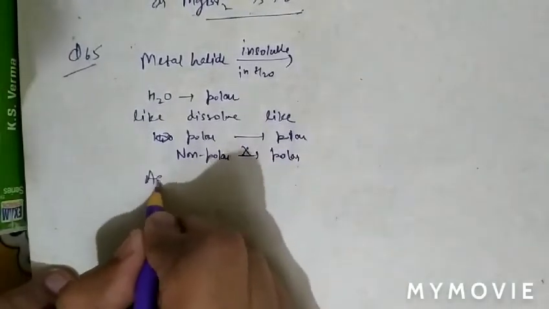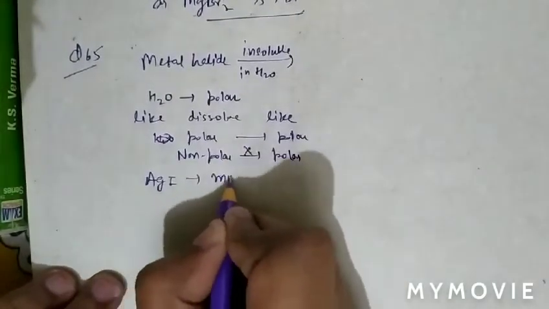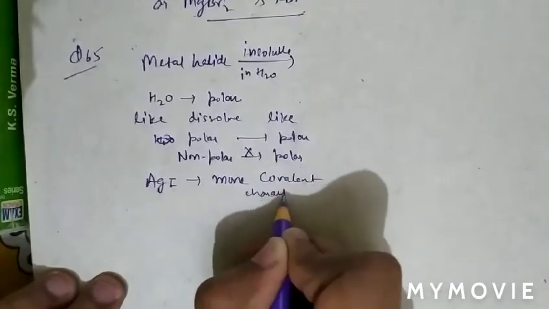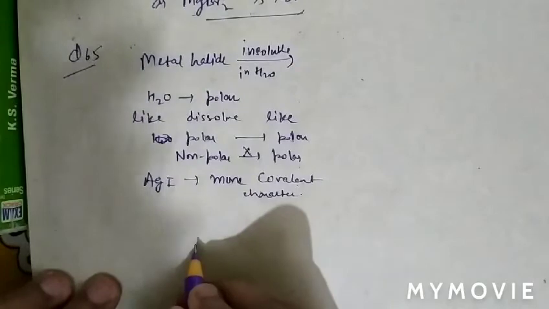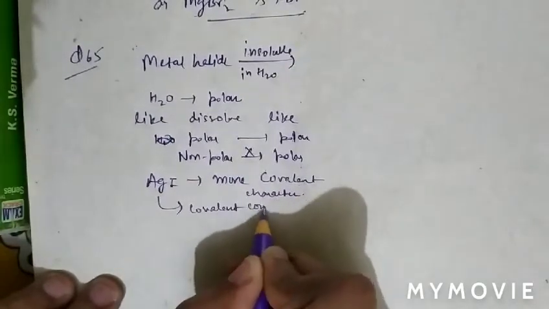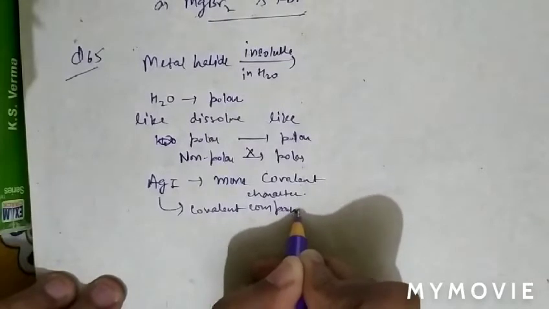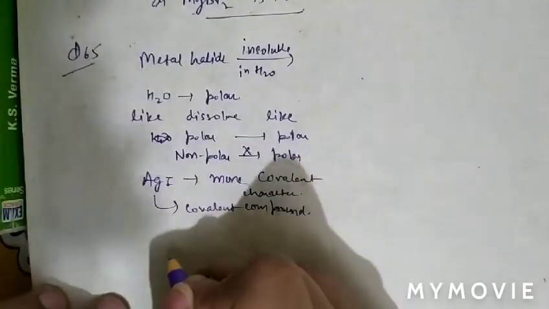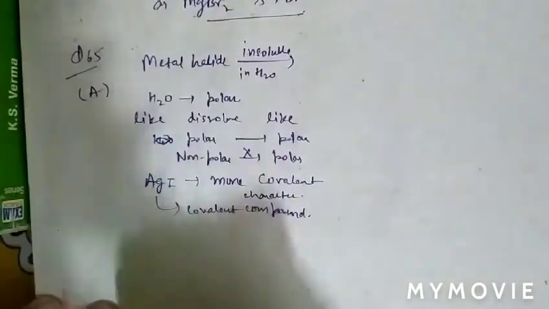As AgI has more covalent character, silver iodide has more covalent character. So it is a covalent compound. And covalent compounds are not soluble in water. So question number 65, option A is correct.